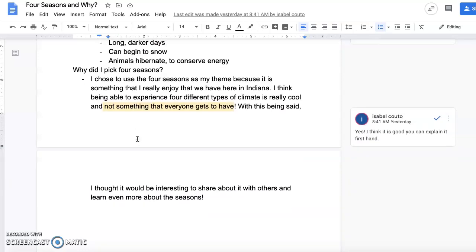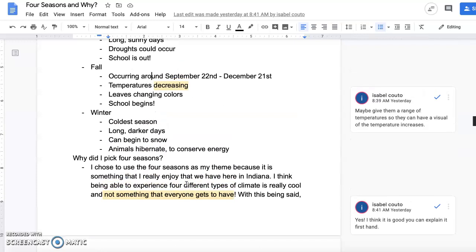I chose to use the four seasons as my theme because it is something that I really enjoy that we have here in Indiana. I think being able to experience the four types of climate is really cool and not something that everyone gets to have. With this being said, I thought it would be interesting to share about it with others and learn even more about the seasons myself.